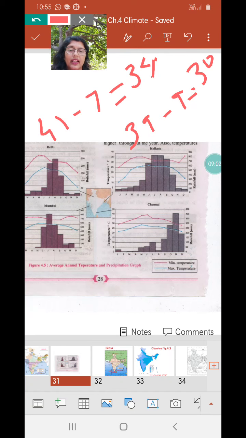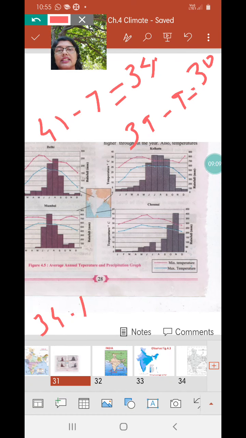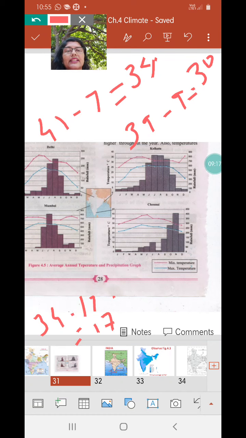For the next one, Mumbai, the maximum temperature is 34 and minimum temperature is 17. So that makes a range of 17 degrees. And for the last one, Chennai, maximum is 39, minimum is 21. That makes a range of 18 degrees Celsius.